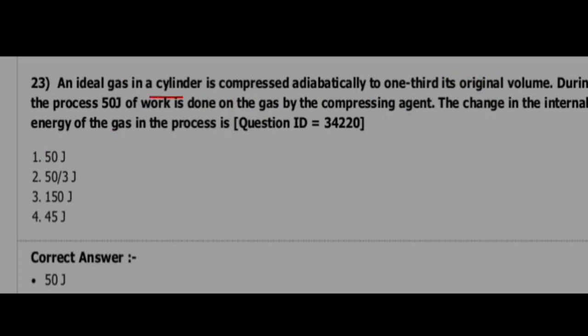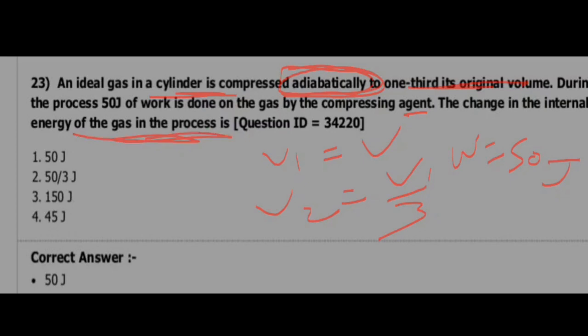An ideal gas in a cylinder is compressed adiabatically. Remember this is very important. Adiabatically to 1/3 its original volume. Suppose V1 equals V, then V2 equals V by 3. During the process 50 joules of work is done by the compressing agent. Find the change in internal energy of the gas in the process.